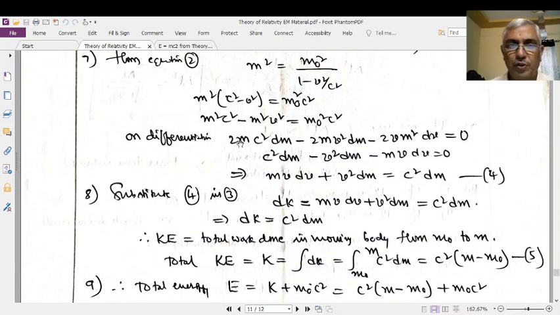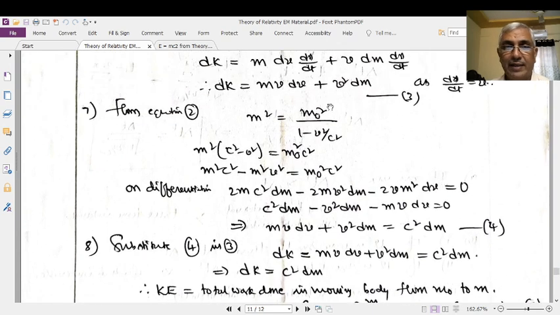Throughout you can cancel 2m and 2m also here. Therefore, now you have c square dm minus v square dm. Here you have mv dv is equal to 0. Right. What is kinetic energy here? What is the amount of kinetic energy here?